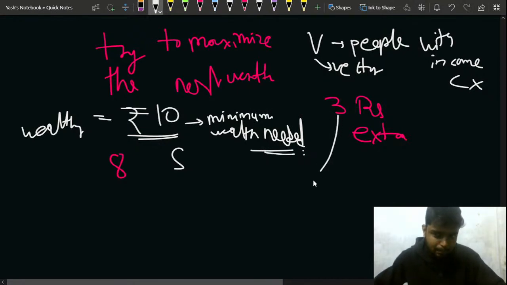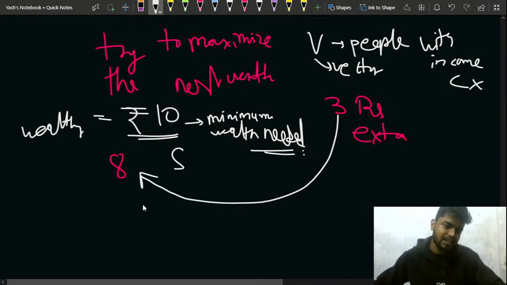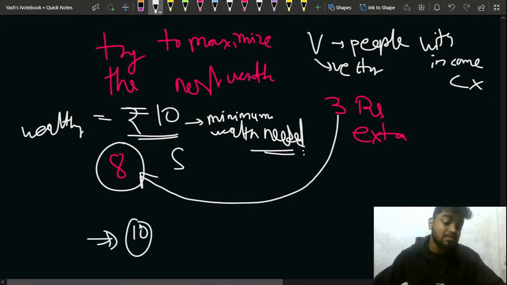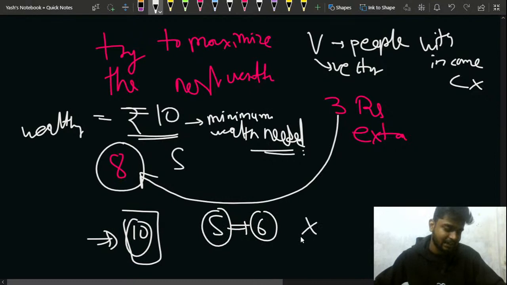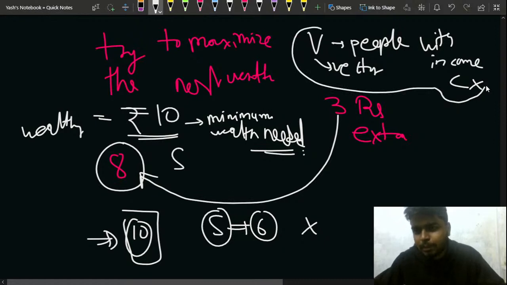8, right? I'll pay this to 8. Once I pay this to 8, I'll pay only 2 because it just needed 2. So this becomes 10, and it increases my number of wealthy people. After that I have 5, so I give it a 6, but that doesn't increase it. Perfect, so I will sort. Once I have the people, I'll store all the people.